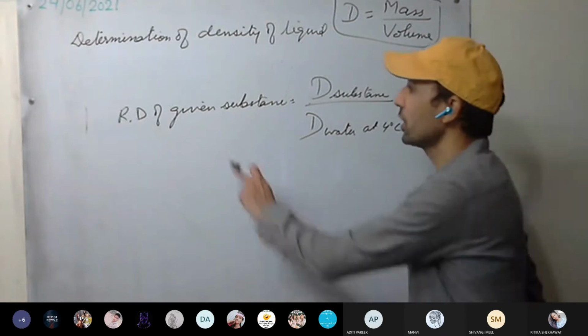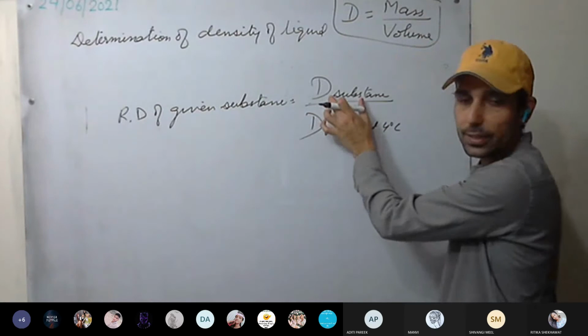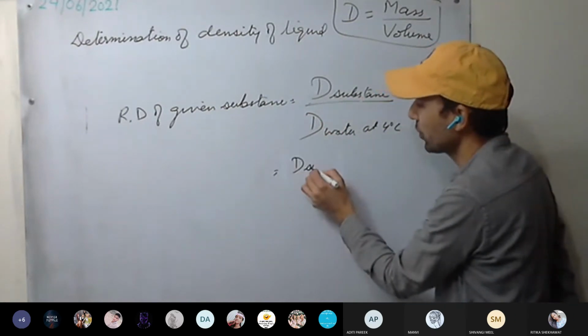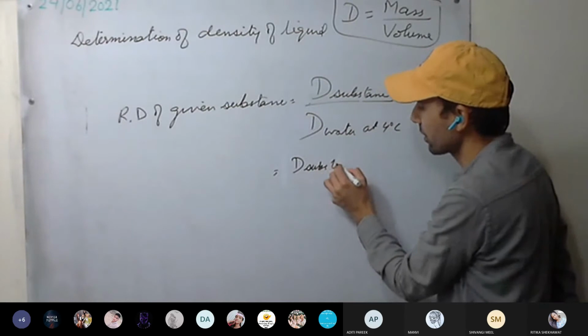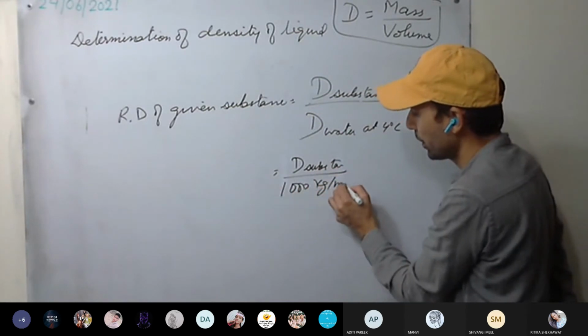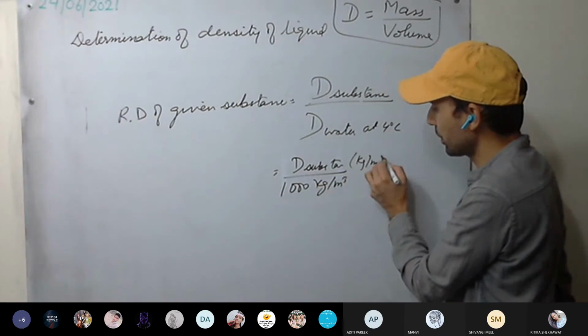This is clear. So relative density of any substance, how do we calculate? Density of the substance divided by density of water at 4 degrees Celsius. And what will be the density of water at 4 degrees Celsius? 1000 kg per meter cube. And density of the substance we are taking in kg per meter cube.